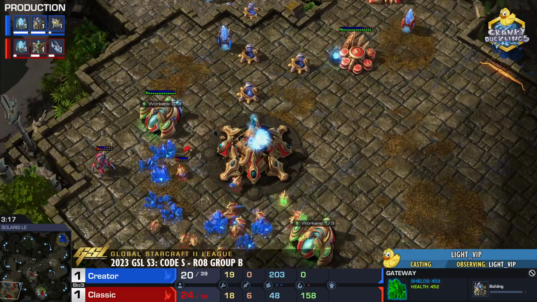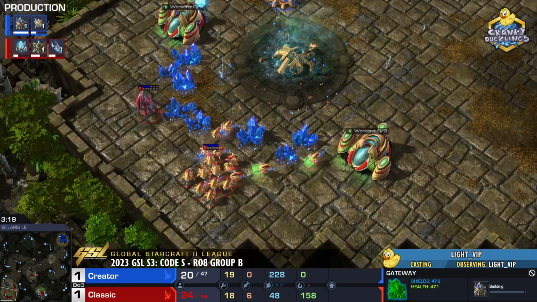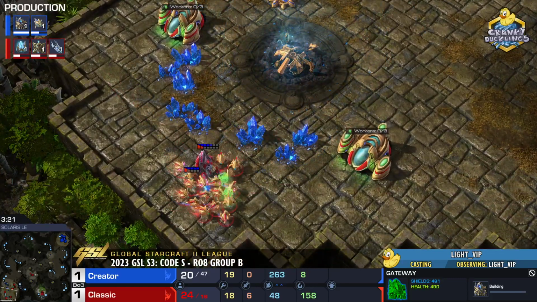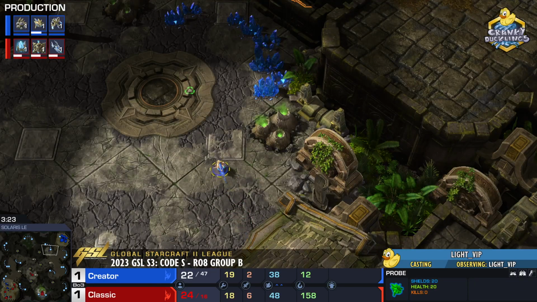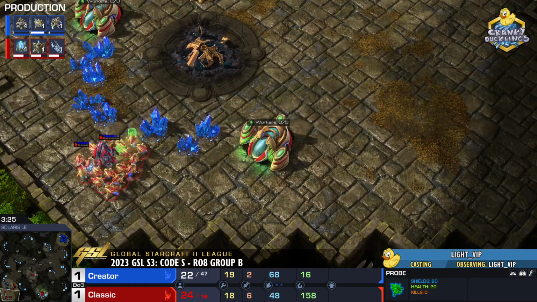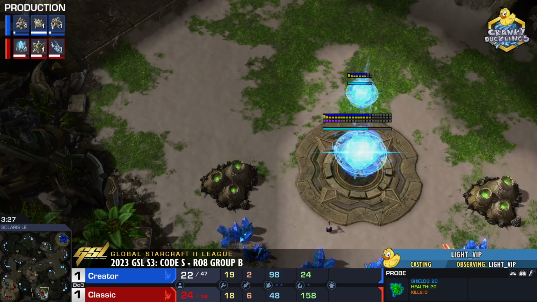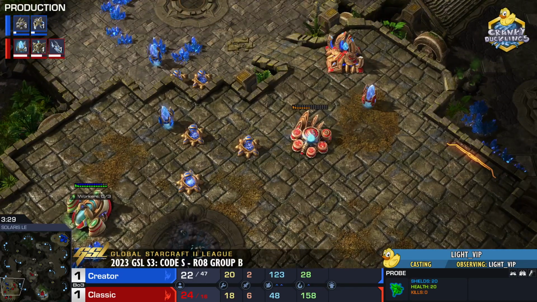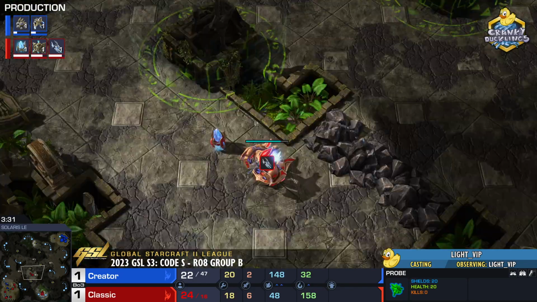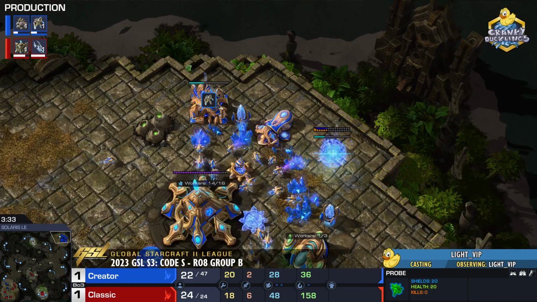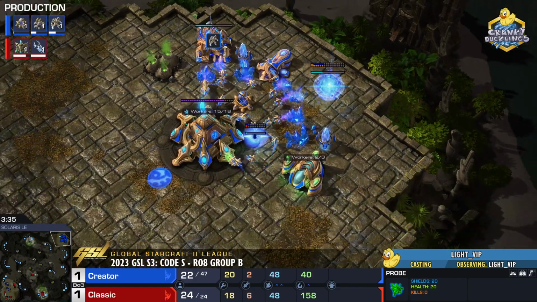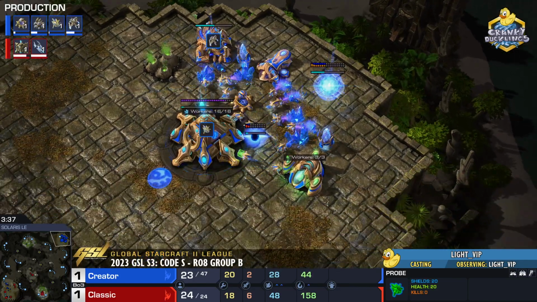Okay, main base is going to go down. Again, we do want to bunch up these probes and recall the hell out of here. Creator, he's looking for the base. He's looking for the Nexus. Nexus still about to finish up. Cybercore is going to go down. This one Void Ray could end the game. I mean, I say end the game. Could do so much here across the map.